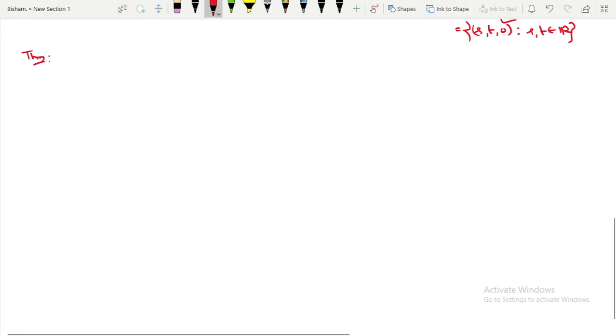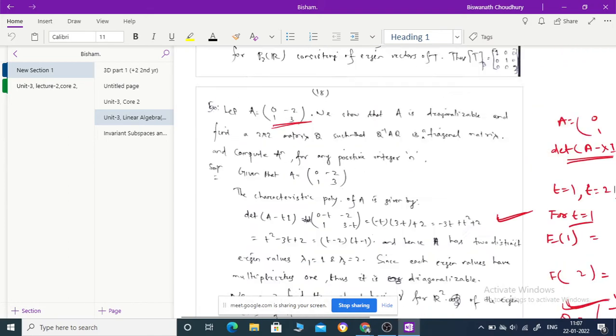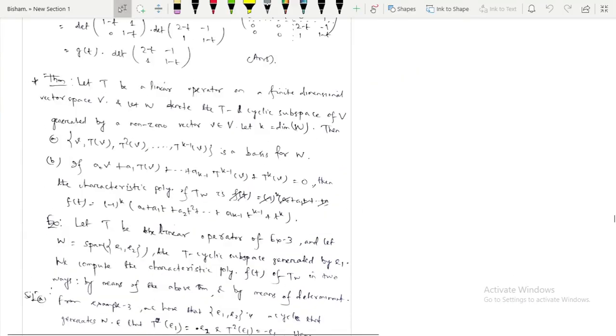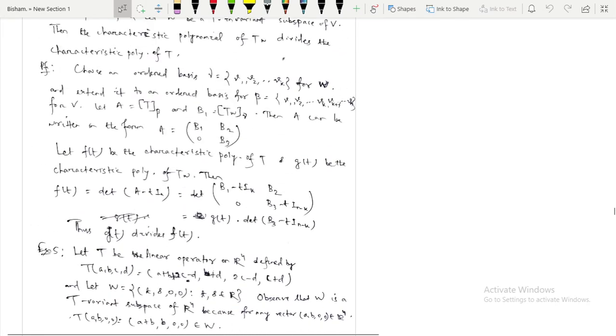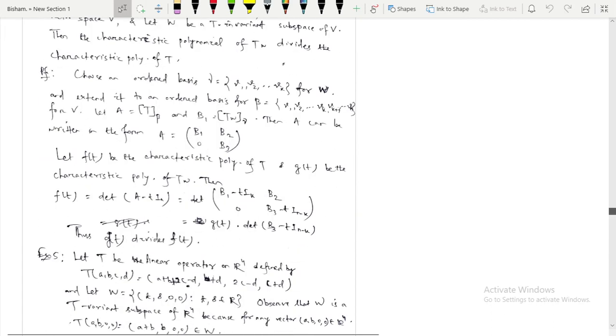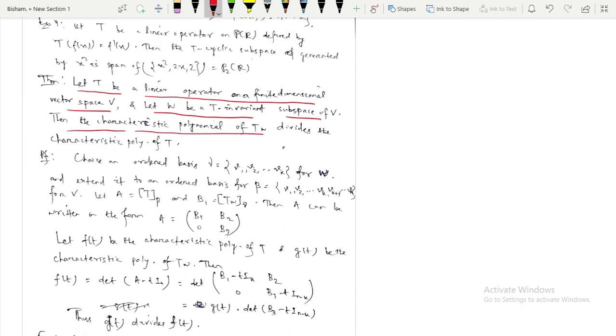So what is its statement? Let T be a linear operator on a finite dimensional vector space V, and let W be a T invariant subspace of V. Then the characteristic polynomial of TW divides the characteristic polynomial of T.